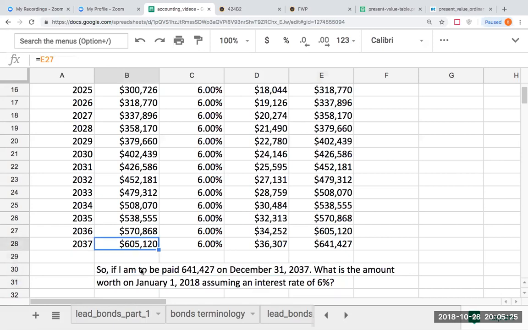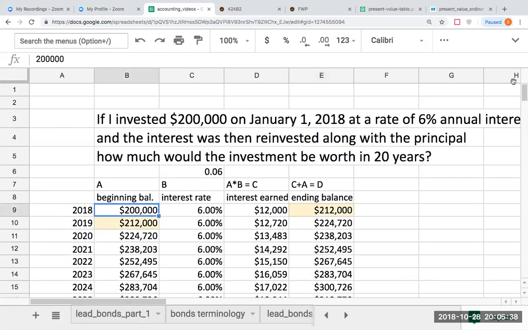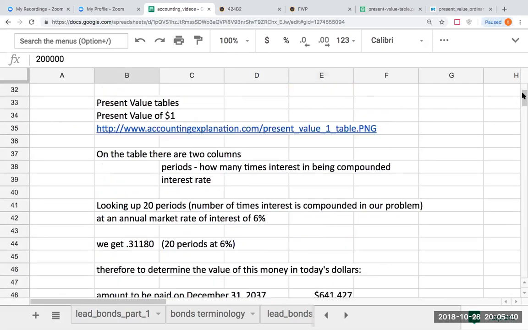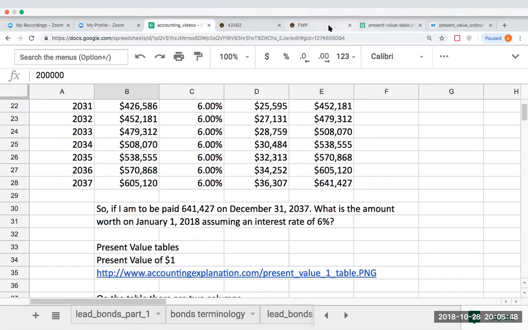So right here, if I'm now looking at this in reverse, if I have this amount of $641,427, how can I figure out what an amount in the future is worth today? Well, fortunately for us, we have something called a present value table. And I've linked one here that you can take a look at. There are a lot of great ones out there.